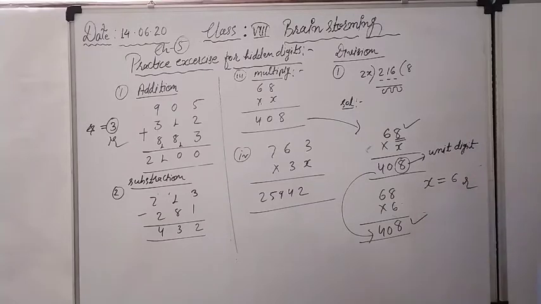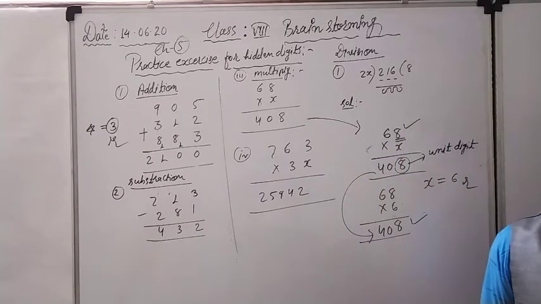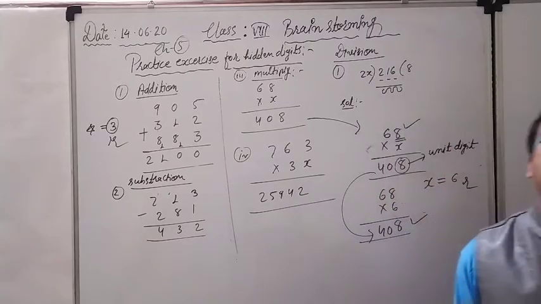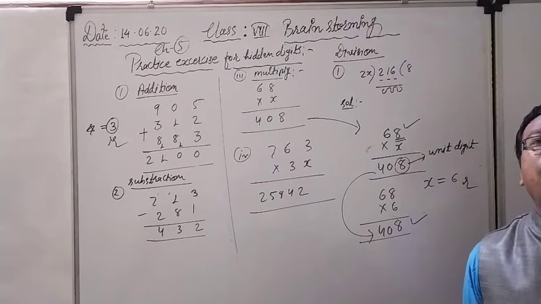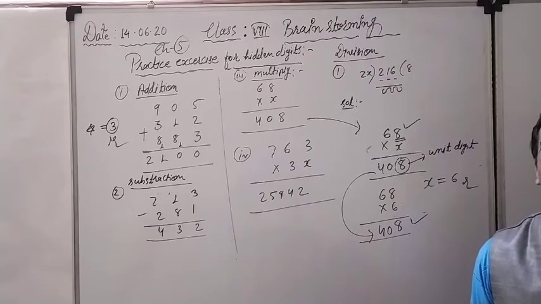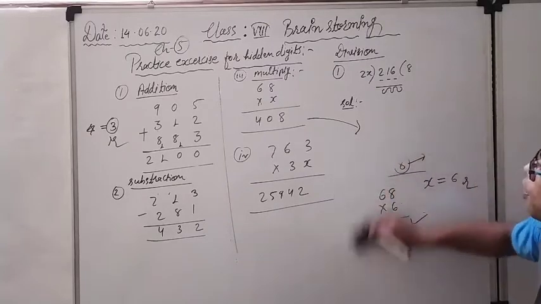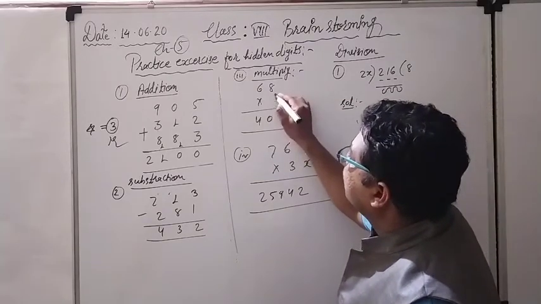You only have to apply the logic of what kind of digit it will be, and all of it is related to the unit place digit. Whatever digits you are taking into consideration depend upon the unit place digit of the result, and of the divisor and dividend. So this is the solution for it. 6 will be here in place of the x.